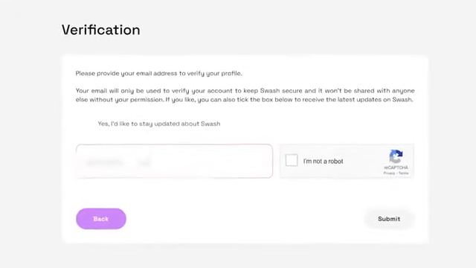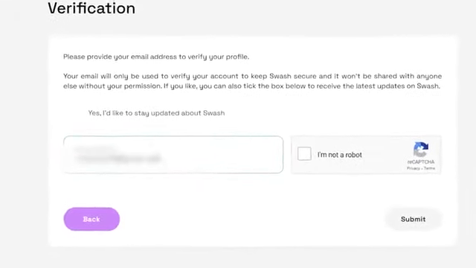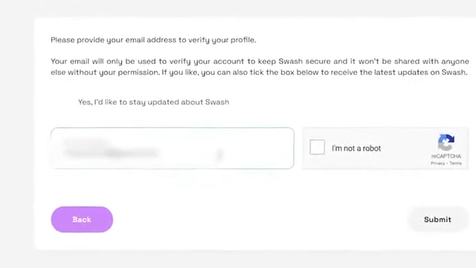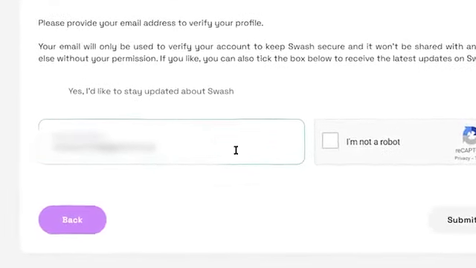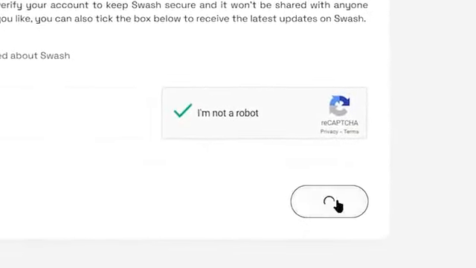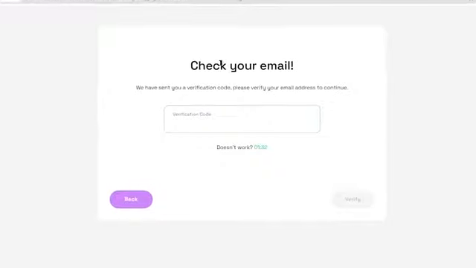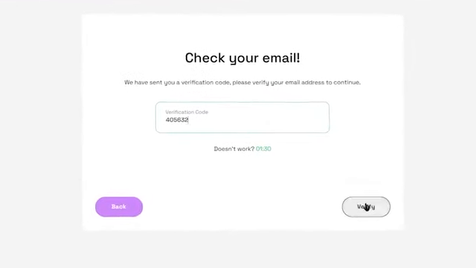After that, you need to sign up using your email. Make sure it's your real email because they will send you a verification code on it. So enter your email in this box, check "I am not a robot," and hit submit button. Now just copy paste the verification code sent to your email and click verify to verify it.